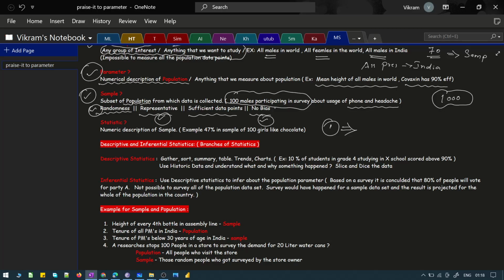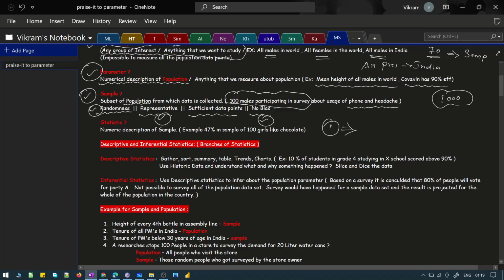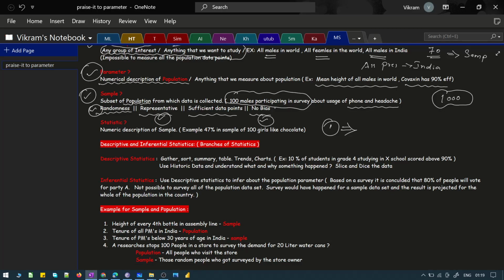If someone talks about a parameter, you should know that people are talking about the population. When someone talks about a statistic, you should know that people are talking about a sample, and you should know what a parameter is and what a statistic is. These get repeated in multiple places in multiple scenarios, so you need to have a clear understanding of these terms. Now let's go to the next topic which I have written.